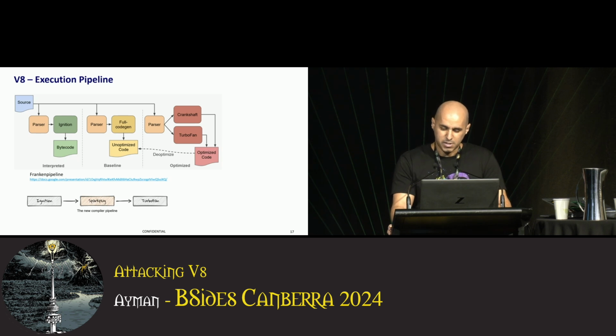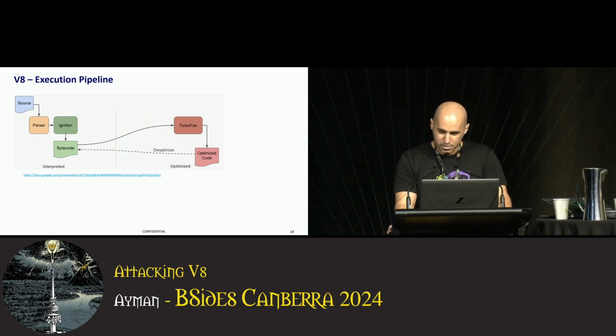V8 also introduced a mid-tier compiler called Sparkplug, and it's another compiler that sits in between Ignition and TurboFan. It produces non-optimized native code. This can be useful because optimization itself is an intensive process, and we also need to collect enough information before even deciding to optimize the code. Ultimately, the goal is to achieve high-performance JavaScript execution rather than producing the most optimal code. So Sparkplug is a middle ground between the slower bytecode interpreted by Ignition and the heavily optimized code produced by TurboFan.